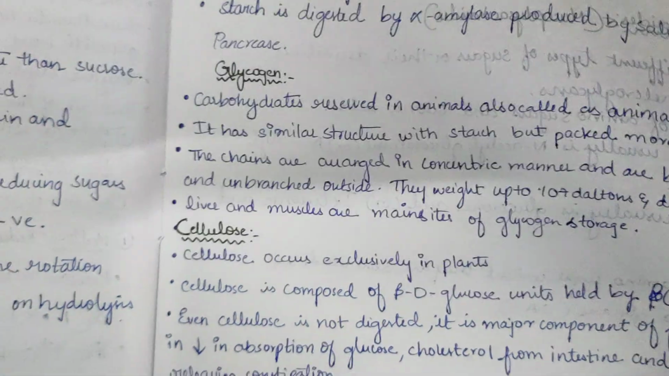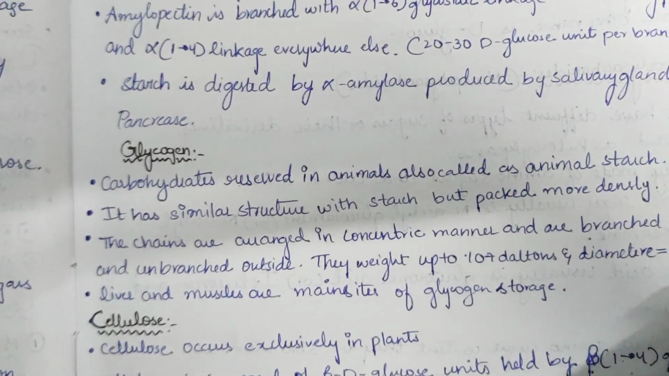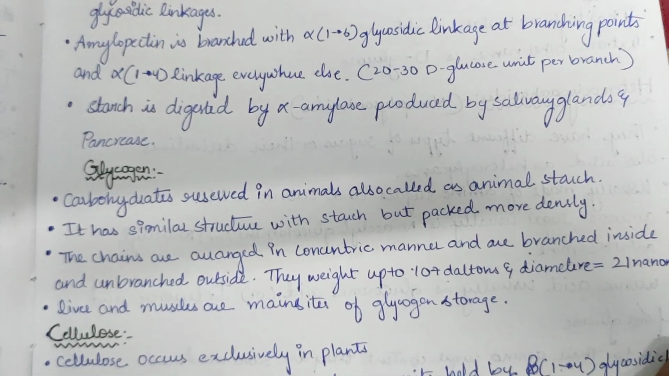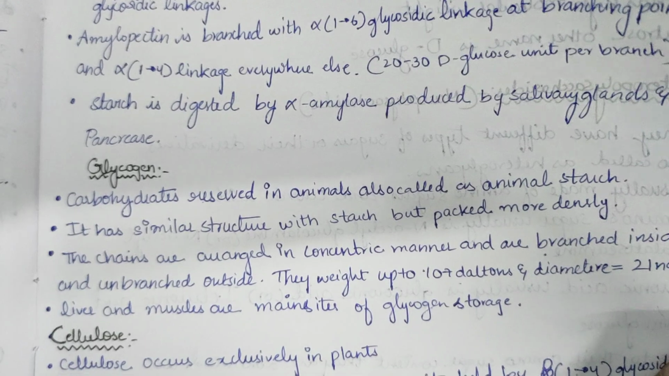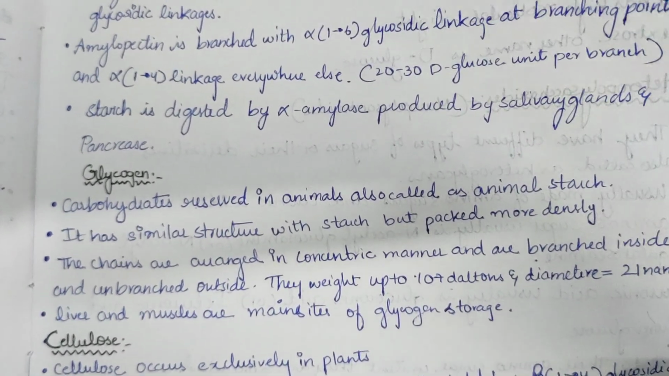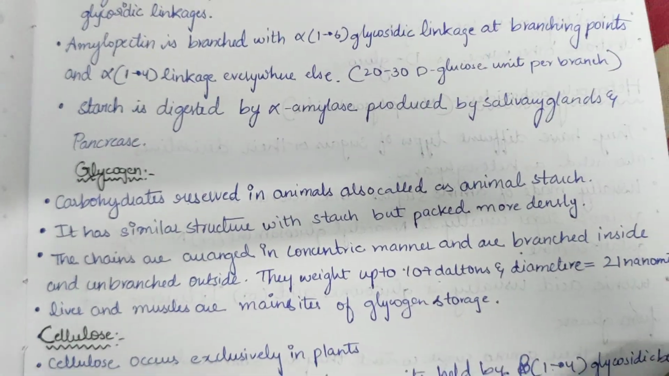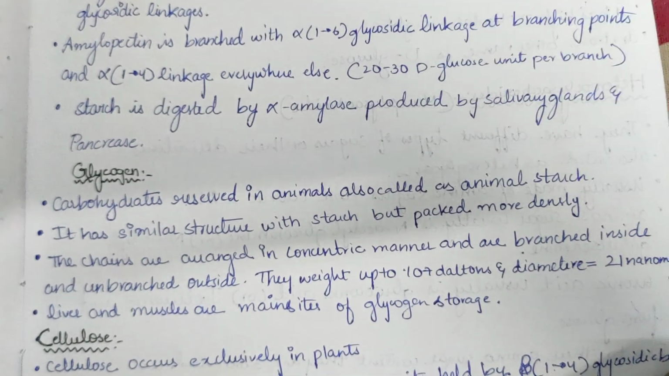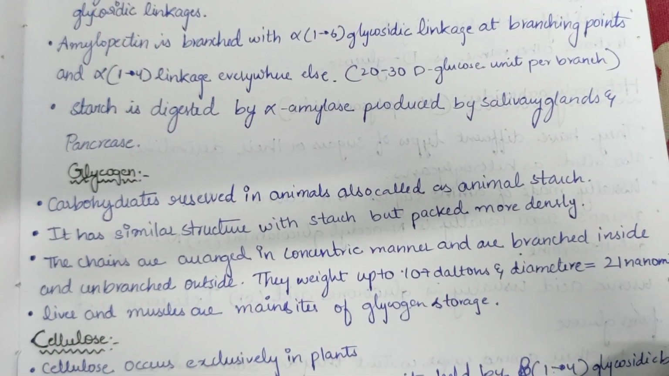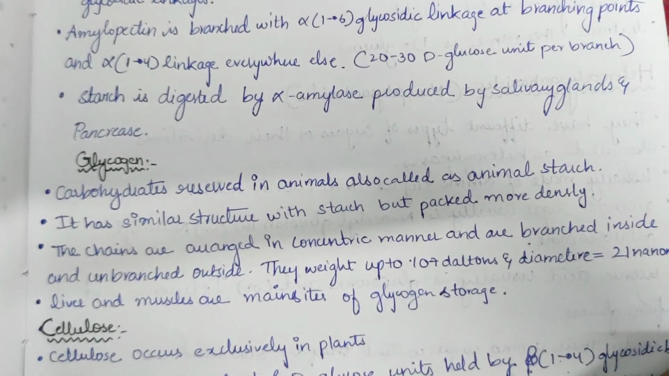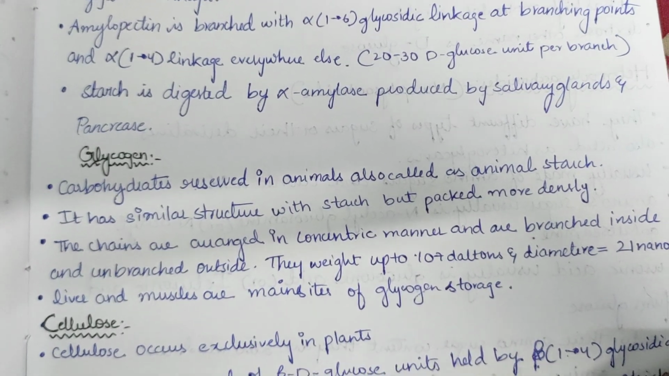Now let us move to the second example of homopolysaccharide, that is glycogen. The carbohydrate reserve in animals is also called animal starch. It has a structure similar to starch but is packed more densely. The chains are arranged in a concentric manner and are branched inside and unbranched outside. They weigh up to 10^7 daltons and the diameter is about 21 nanometers. Liver and muscles are the main sites of glycogen storage.